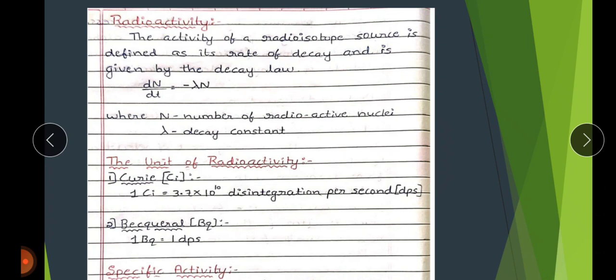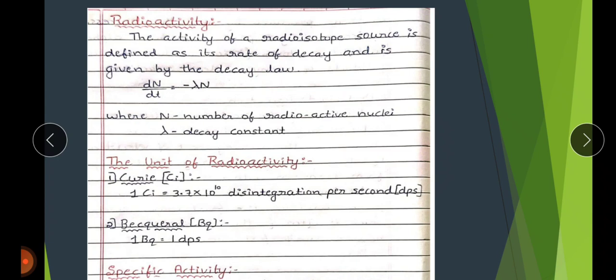The next, radioactive decay. Radioactive decay is the process in which a nucleus loses energy by emitting radiation. This is usually in the form of an alpha particle, which is a helium nucleus. It consists of atomic number 2 with mass number 4. The next, beta particles, which are electrons or positrons, or gamma rays, which are high energy photons.